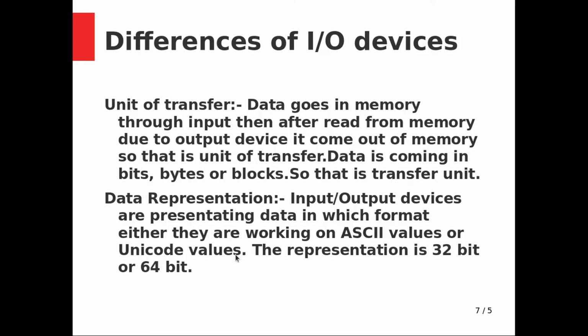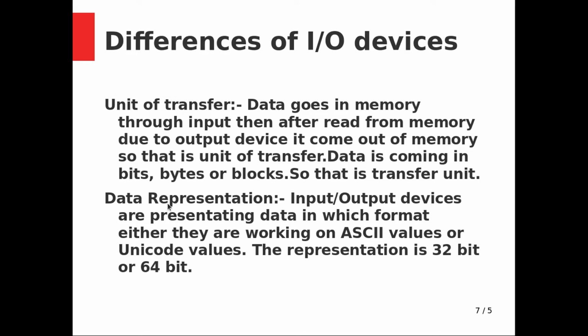Unit of transfer. Data goes in memory through input, then after it is read from memory, due to the output device, it comes out of memory. So that is the unit of transfer, data is coming in bits, bytes or blocks. Unit of transfer means if the data is going 1 bit by 1, zeros and ones, that is 1 bit. Bytes in the sense 8 bits mean 1 byte. You might be knowing that capital A stands for 65. The 65 is 1 byte, that is capital A, and blocks mean in the form of blocks. So that is the unit of transfer of data.